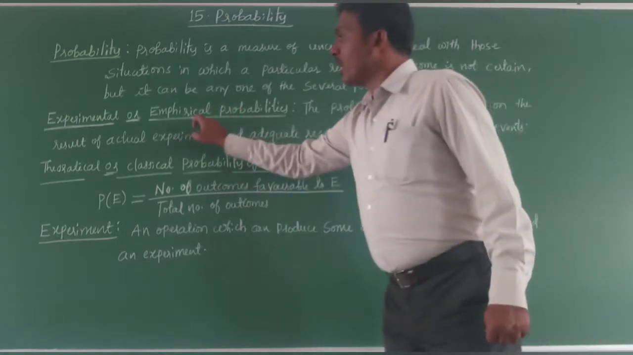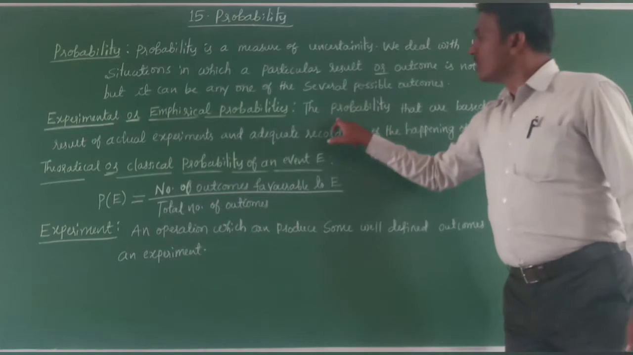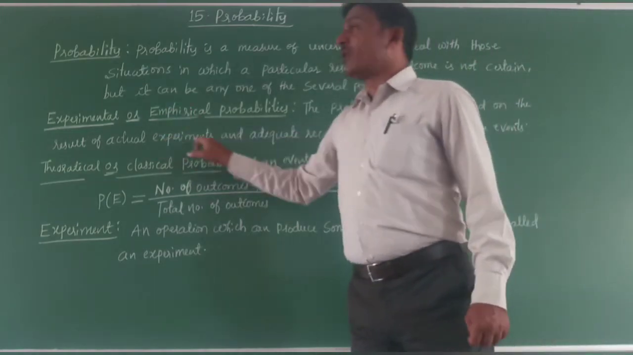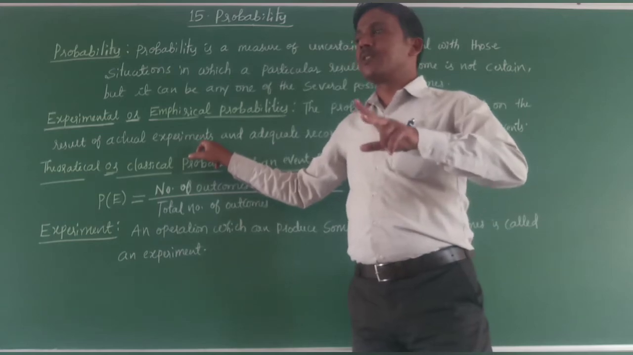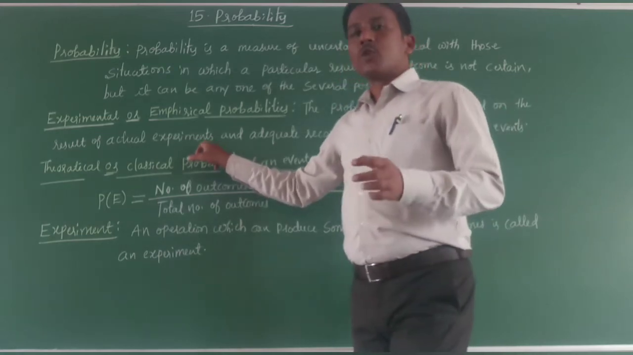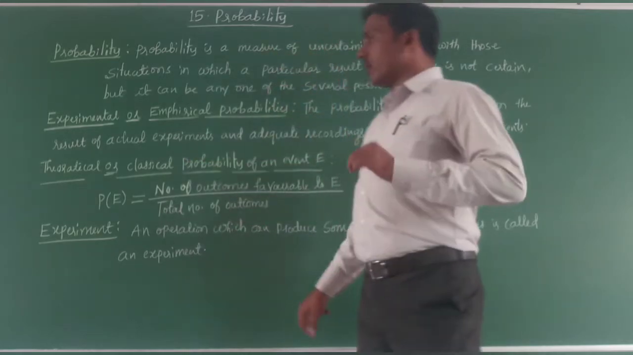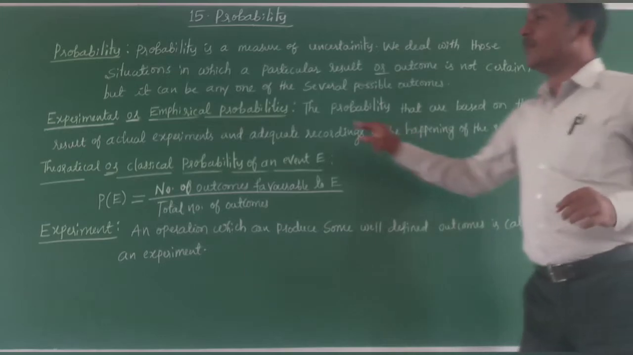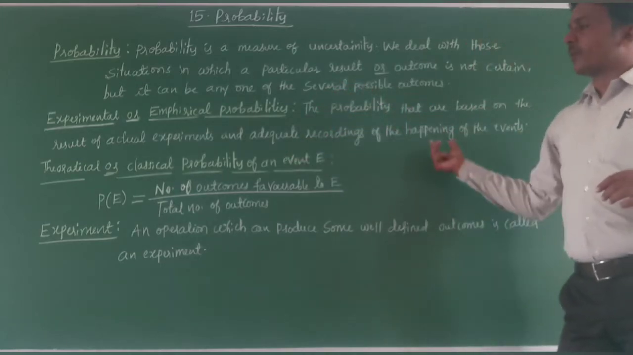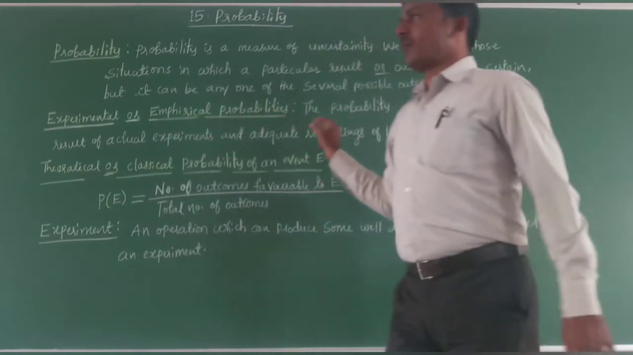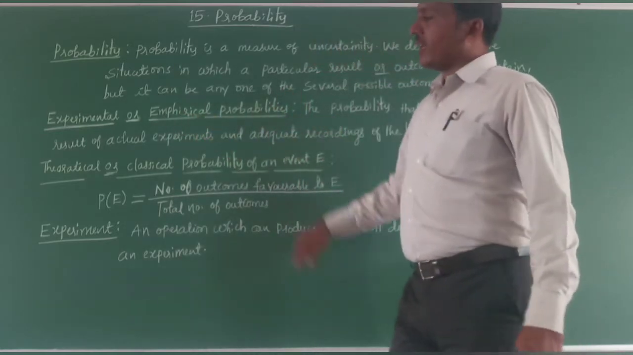So experimental or empirical probabilities are the probabilities based on the results of actual experiments, like getting head, getting tail, or throwing a dice and getting 1, 2, 3, 4, 5, 6. Those are actual experiments with adequate recordings of the happening of the events, meaning which outcomes appear. I will discuss this in detail later.